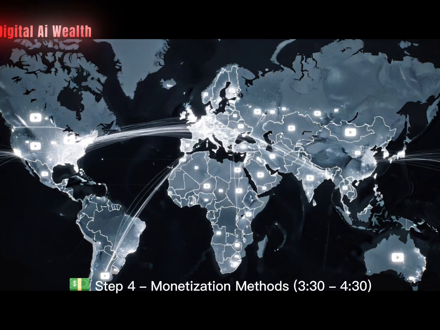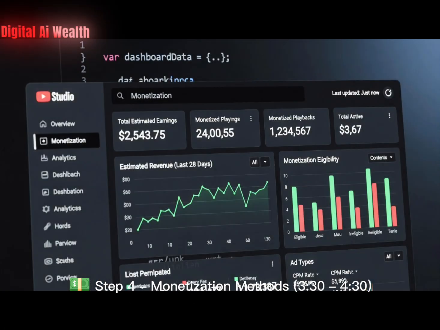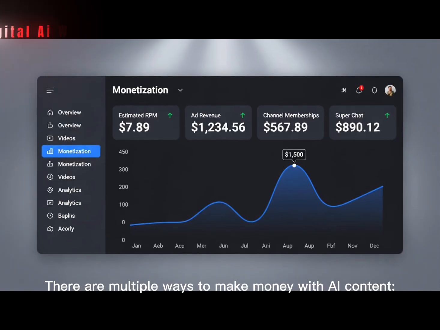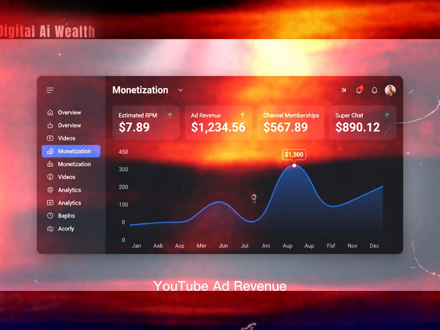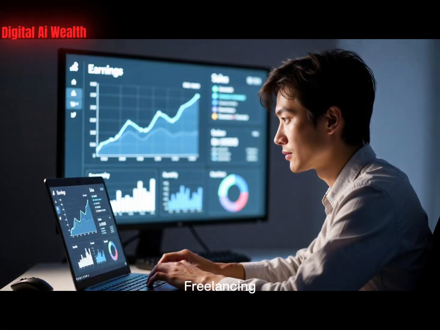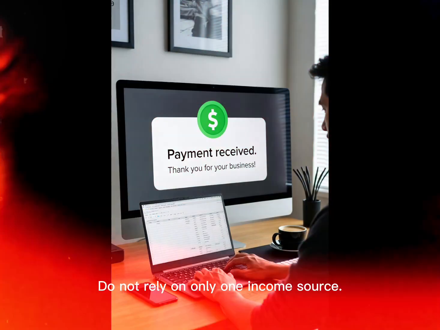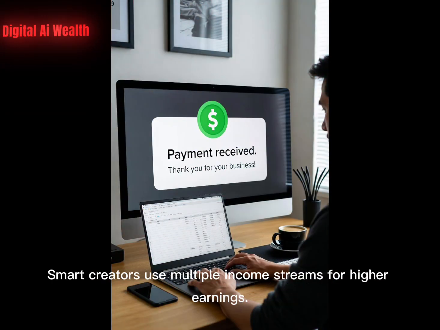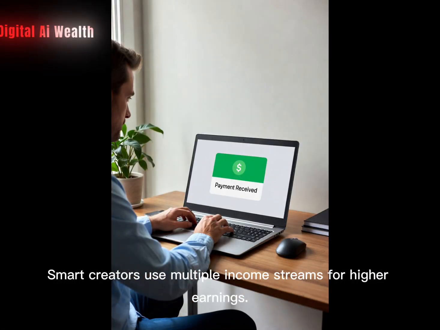Step 4. Monetization methods. There are multiple ways to make money with AI content: YouTube ad revenue, affiliate marketing, freelancing, and selling digital products. Do not rely on only one income source. Smart creators use multiple income streams for higher earnings.